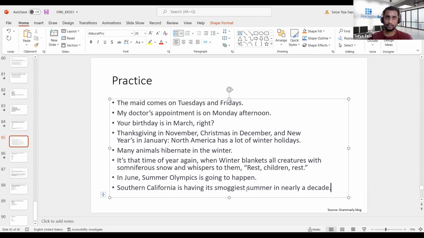So when summers, winters, springs are used as a season, they have to be in small letters. In case they are used as an event name, or as a person name, or about a particular historic event which has happened in that name, in that context they have to be capitalized, because they become proper nouns then. In other cases, if it is just used as a time period, just as a season, because it is a common noun, we cannot capitalize it. That is the thing with the days of the week, months in a year, and seasons.